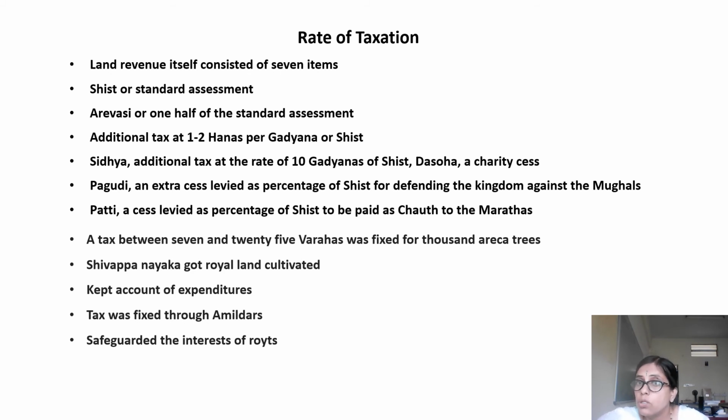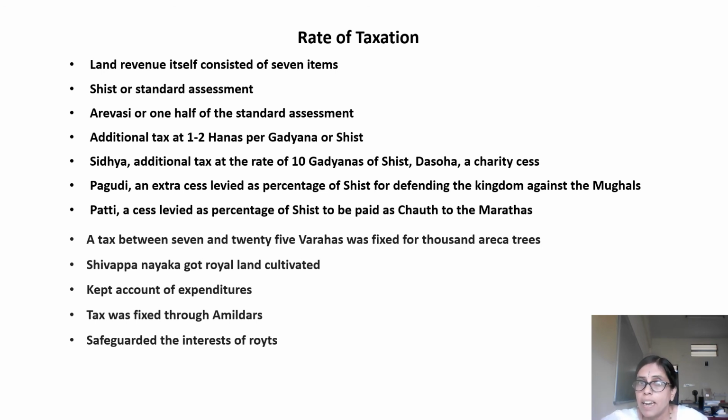Also a Dasoha, a charity cess, was collected from the people. Pagodi was an extra cess levied as a percentage of Shist for defending the kingdom against the Mughals. Patti was a cess levied as a percentage to be paid as chauth to the Marathas. A tax between 7 and 25 varahas was fixed for 1,000 arecanut trees. Shivapanayaka got royal land cultivated and kept the accounts of expenditure. Tax was fixed through amildars and safeguarded the interest of the farmers.